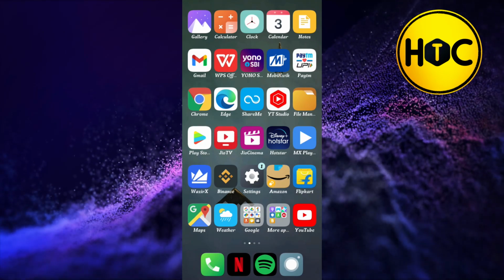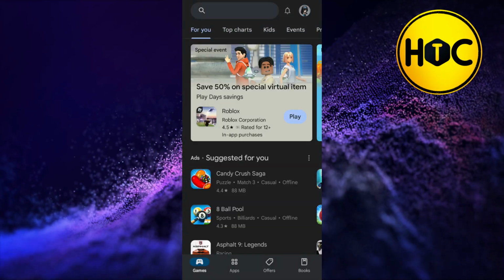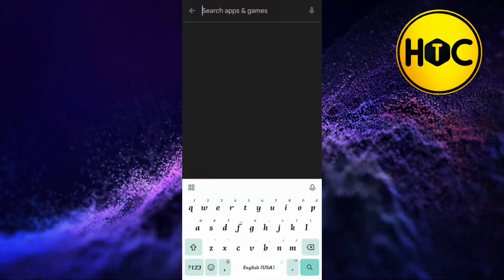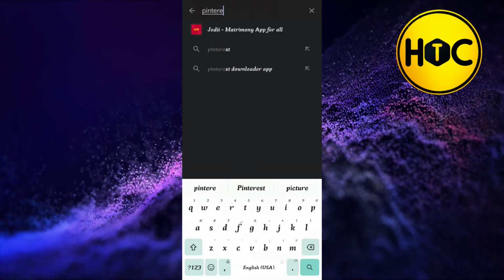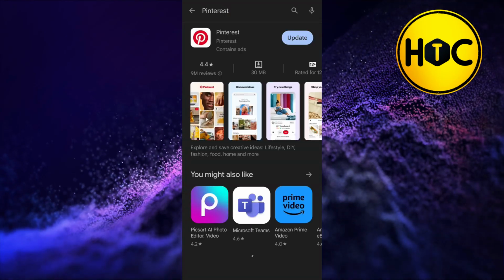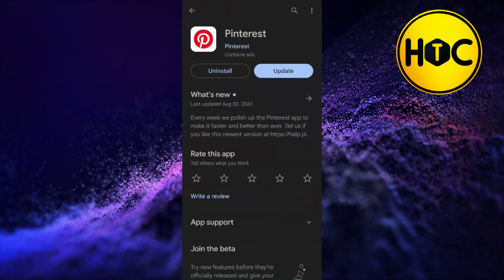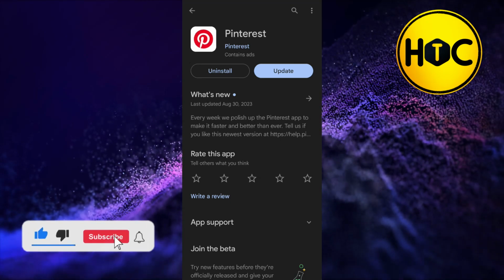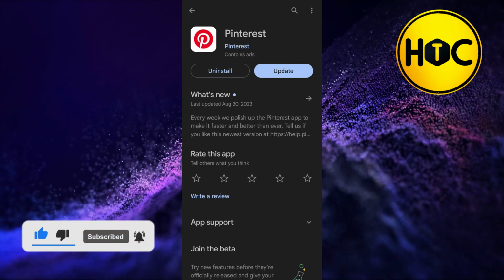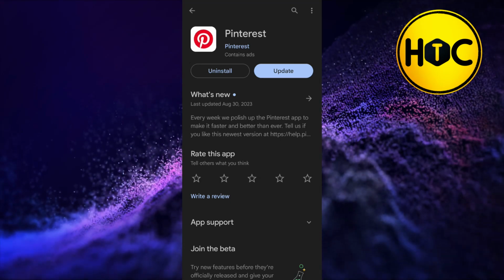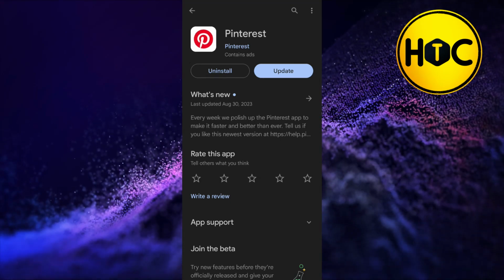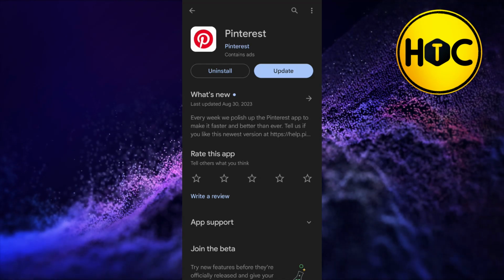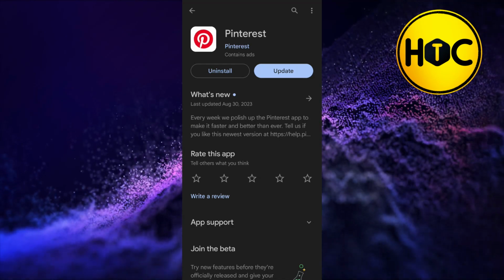So first of all, you will have to open your Play Store or your App Store, and in the search bar you simply have to search for Pinterest and check whether you are getting any update relating to your Pinterest app or not. Now as you can see over here that I'm currently getting an update. So if you are getting the same, then you simply have to tap on this update button and you will have to simply update your app and then check whether this problem is fixed or not.